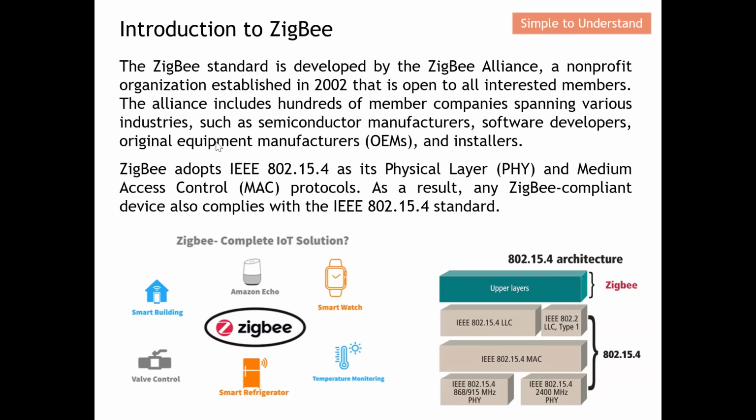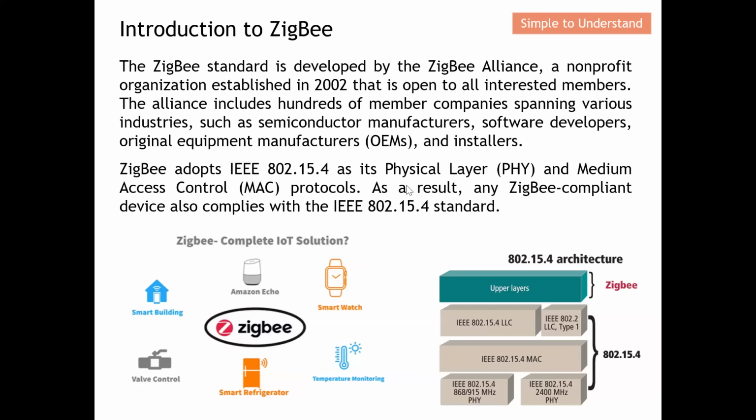ZigBee adopts the IEEE standard 802.15.4 as its physical layer and medium access control. As a result, any ZigBee compliant device is in fact also compliant with this IEEE 802.15.4 standard.